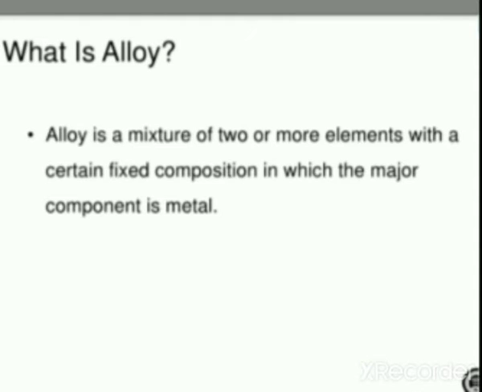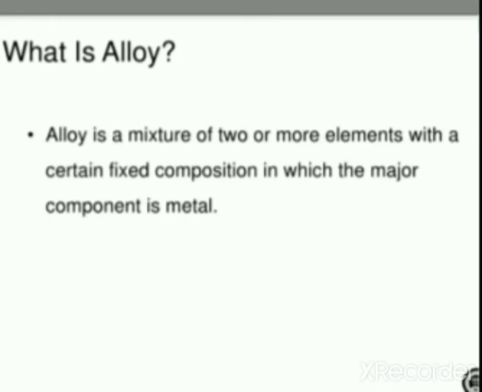Next, what are alloys? An alloy is a mixture of two or more elements with a certain fixed composition in which the major component is metal. So what is the need of mixing two or more metals? Yes, mixing two or more metals can improve the physical properties of metals. Alloys are generally harder and stronger and have lower melting points. An alloy has properties of a typical metal but differs from the properties of the metals it is made from.